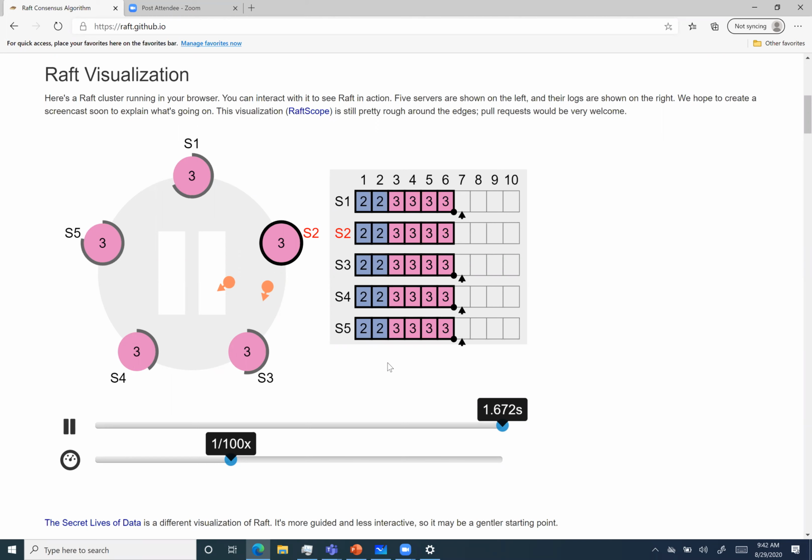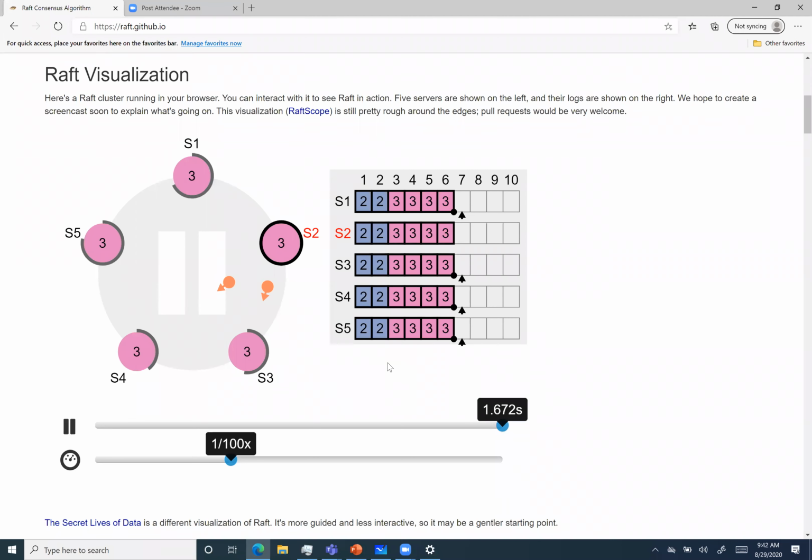Hey Shreya, one question. When S3 comes back and the leader is trying to make it catch up with the old values, during that time, is the request to the other nodes on hold? No. Never. If requests to the other nodes were held, there would be a timeout. So the leader always has to send these heartbeats. Heartbeats don't have a different mechanism in Raft. It uses the same remote procedure call that it generally uses to replicate log entries.